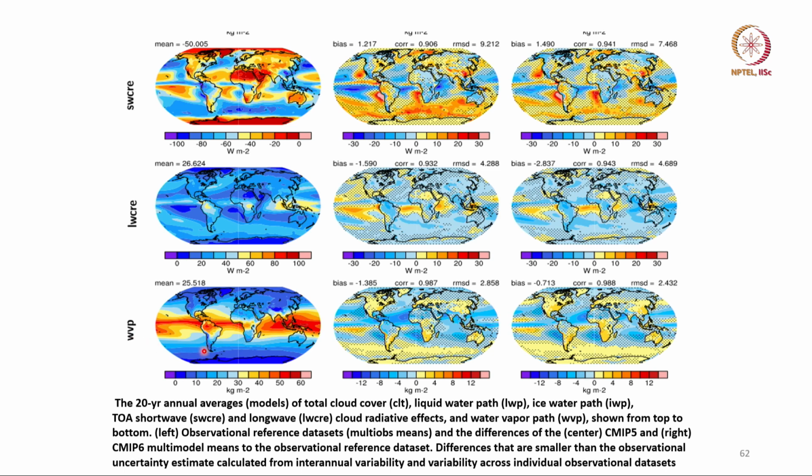And you can see that over oceanic region, the models have a lower water vapor than observed, okay, while over land region they are a little higher. Okay. So, this issue is to be remembered as something which is not yet completely resolved in climate models: clouds and ice water path and liquid water path.